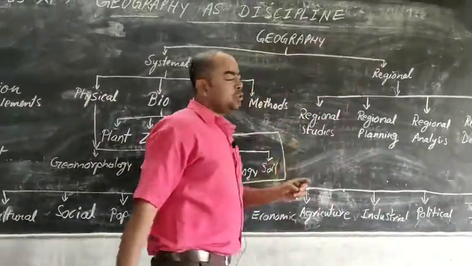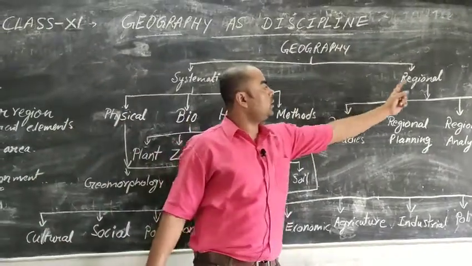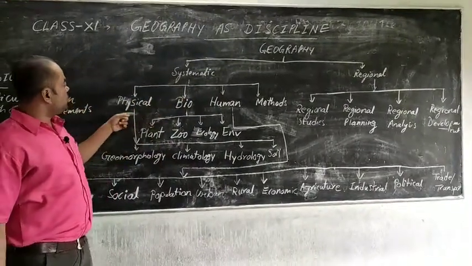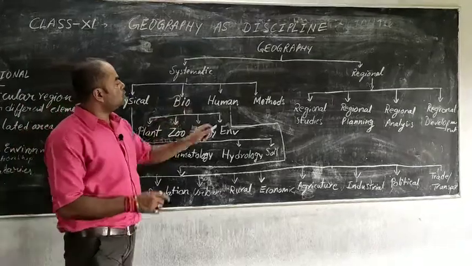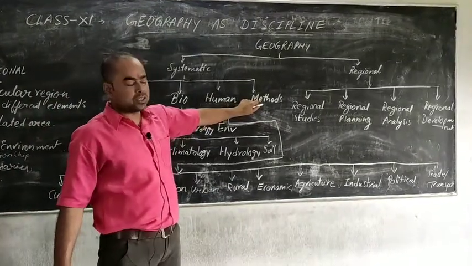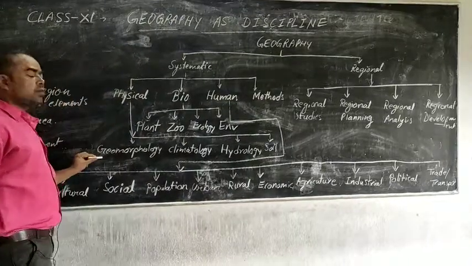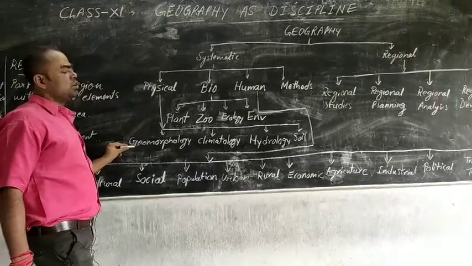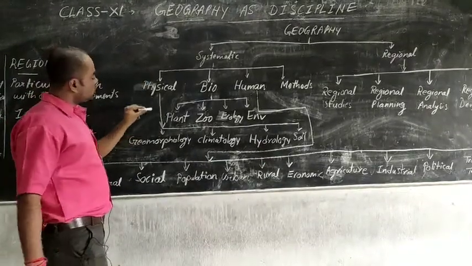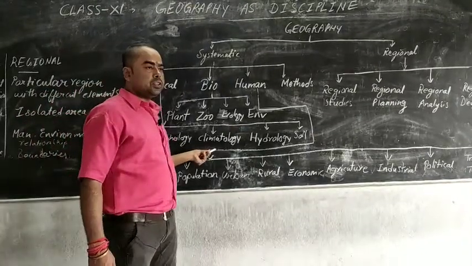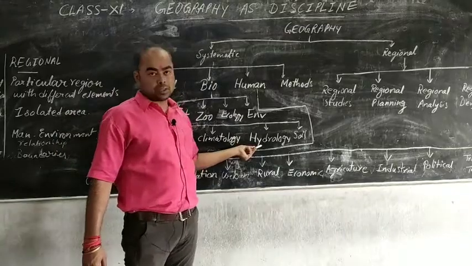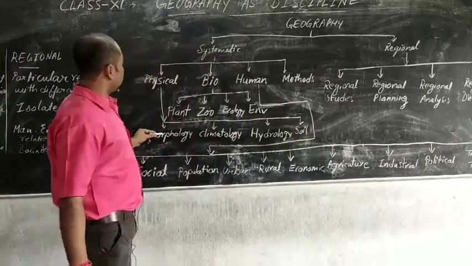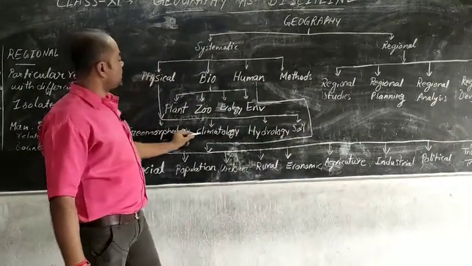Geography, when we divide it into two broad parts, is systematic geography and regional geography. Systematic geography again has four main branches: physical geography, biogeography, human geography, and geographical methods. Physical geography deals with geomorphology, that means the origination of different landforms and physical features, the origination of the earth. Then climatology, which deals with climate; hydrology, which deals with the water part of the earth; and soil, which is pedology. Is that clear? So these are the sectors physical geography deals with.